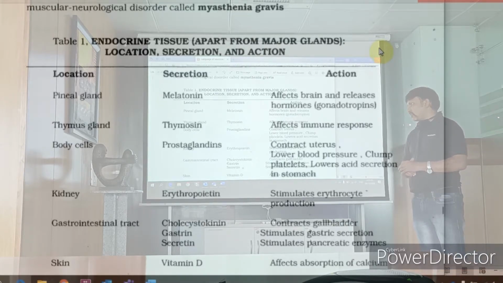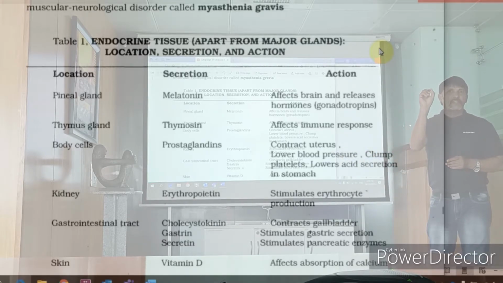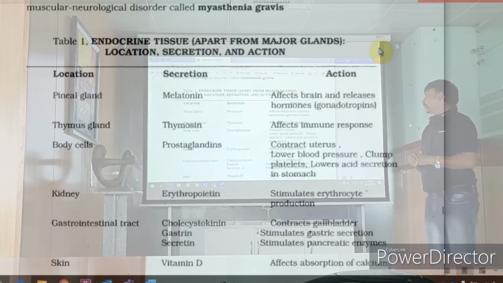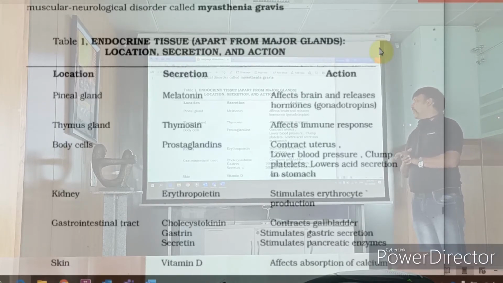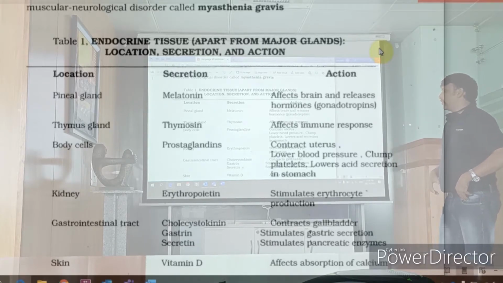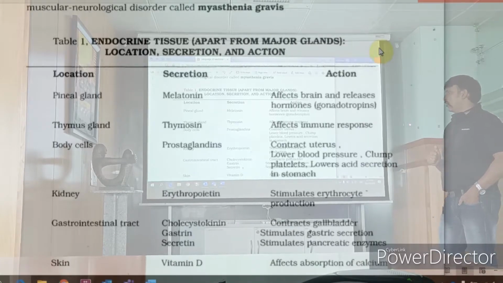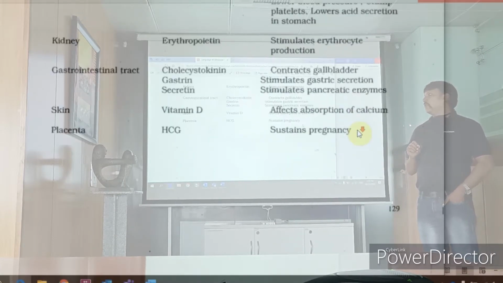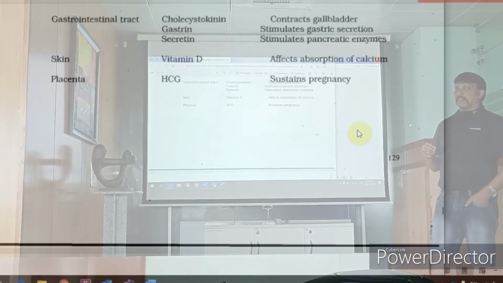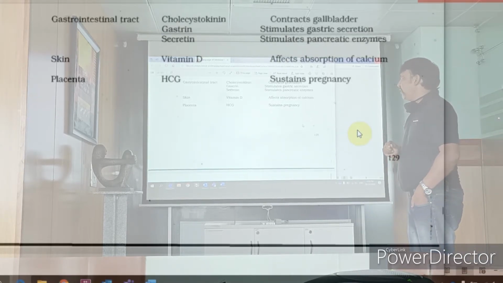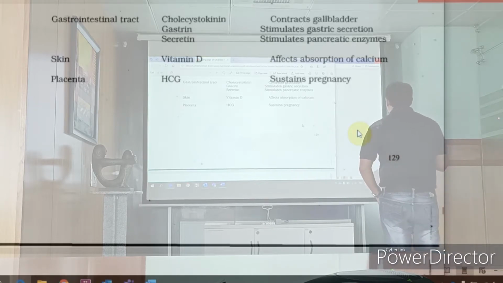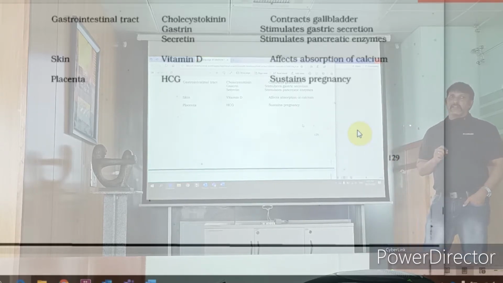Gastrointestinal tract secretes cholecystokinin. Cholecyst, you can make a note, cholecyst means gallbladder. In our gastro chapter, when we read, we will come to know what the gallbladder does. Gastrin for gastric secretion, secretin for pancreatic secretion. Skin secretes vitamin D that affects the absorption of calcium. Placenta, usually the surrounding of a newborn, produces HCG that sustains pregnancy.